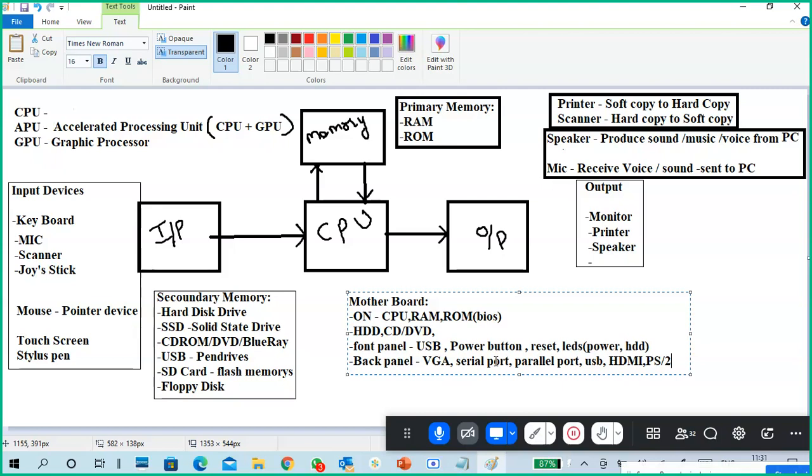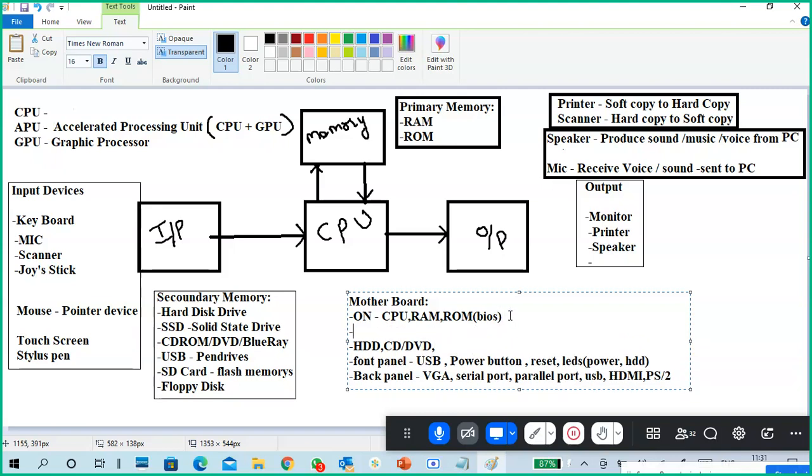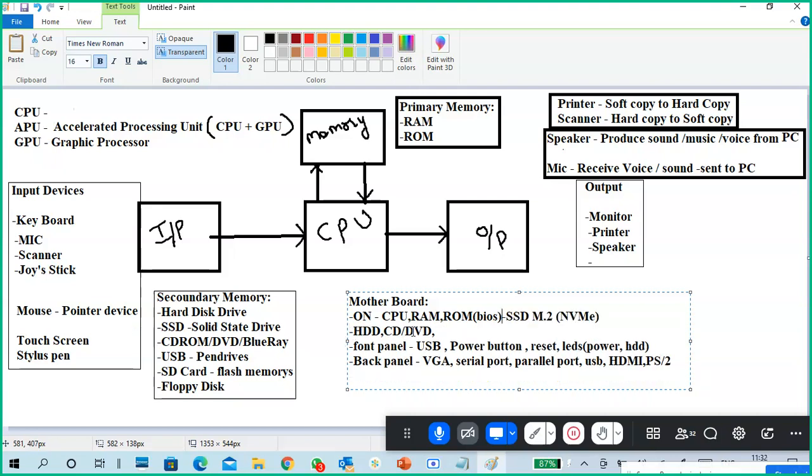For example, a USB Wi-Fi adapter: anyway you have to connect it initially, and the connection has to initiate from the motherboard. On the motherboard there is one more thing, called SSDs. The M.2 type, on modern motherboards, NVMe type SSDs we can connect on the motherboard. It is purely optional. Other types of SSDs are also there, like NAND SATA type.